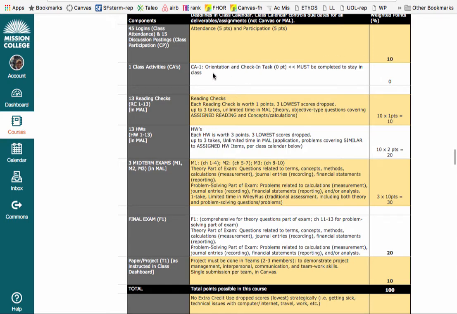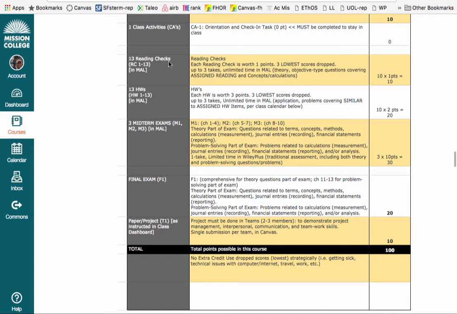You also need to do a check-in, and that's part of your orientation module that has no points, but you have to do that to be able to stay in the class. There are going to be 13 reading checks, and from those, only 10 will count. The 3 lowest will be dropped automatically. You don't have to do anything with this.